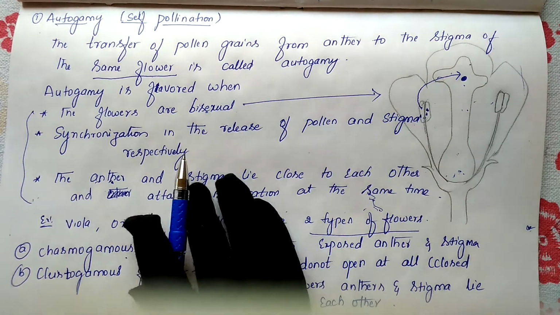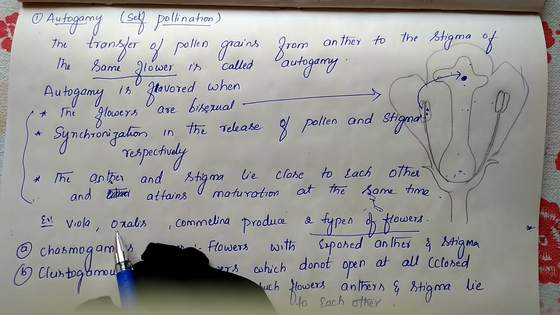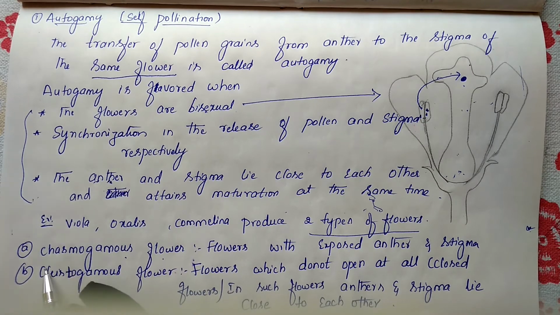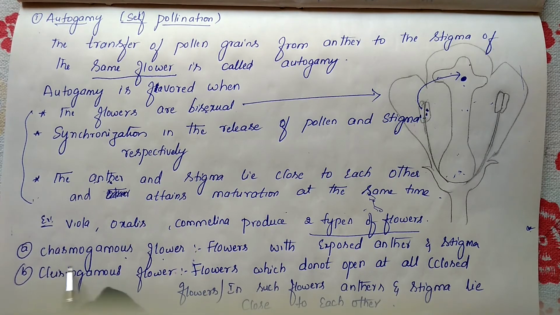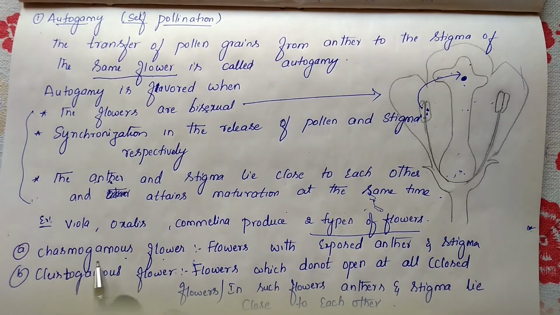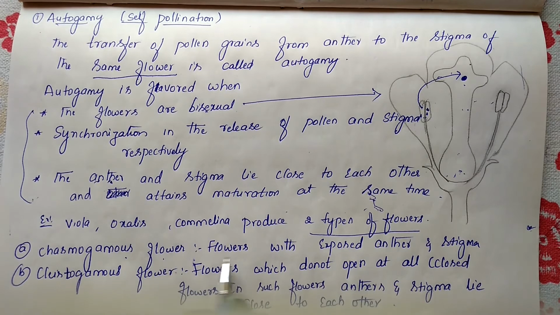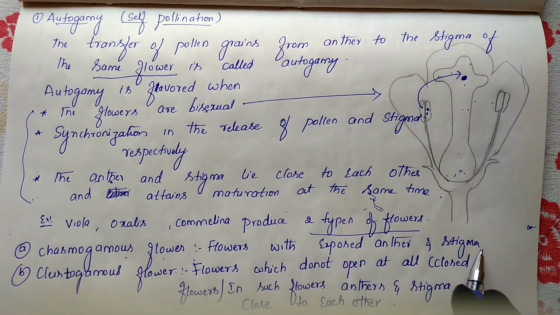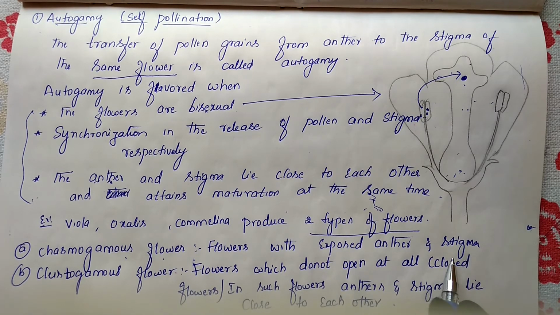So these plants produce two different types of flowers. One we call chasmogamous flowers, and another we call cleistogamous flowers. What is the meaning of chasmogamous flowers? These are the flowers which have the exposed anther and stigma.